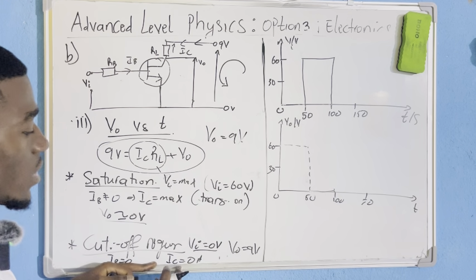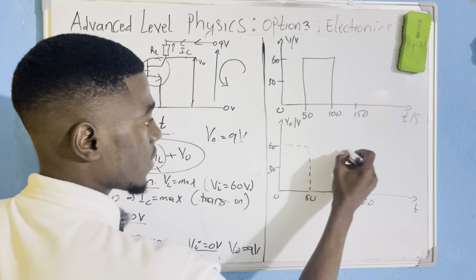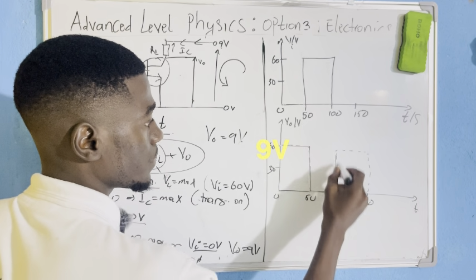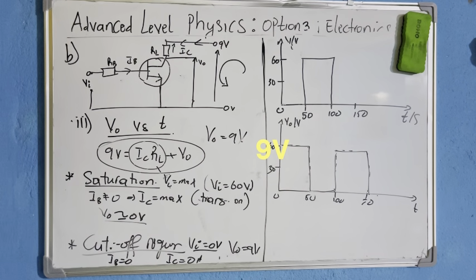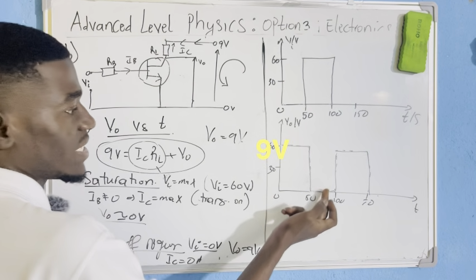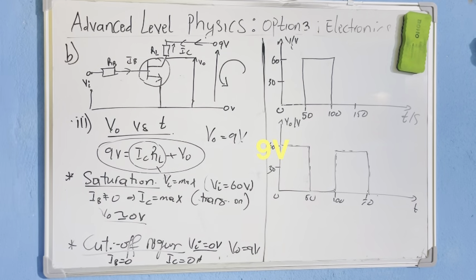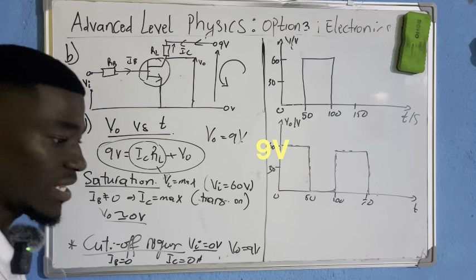No current will flow to the collector. The V output will be maximum. It means that I will have something like this, and so on. So this is the curve. Okay, so there is a graph, as simple as that. So when V input is maximum, V output is minimum. When V input is minimum, V output is maximum. I hope it's making sense, right? Okay, now let us move to the next question.